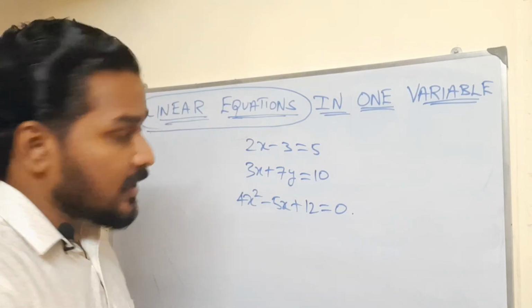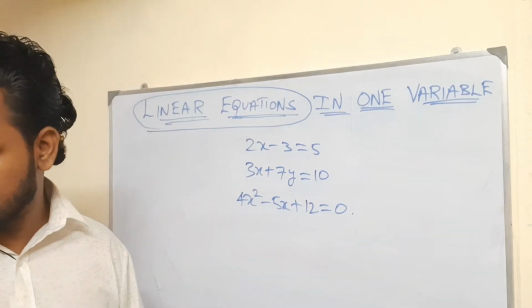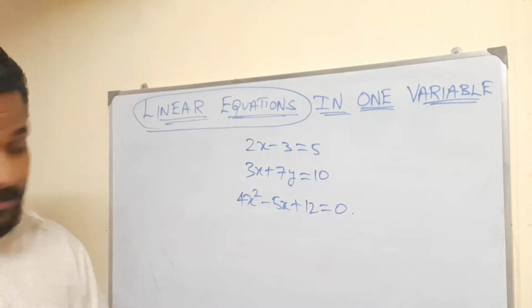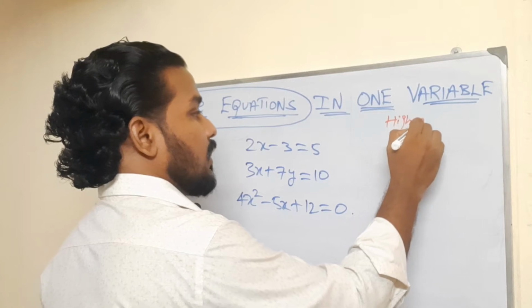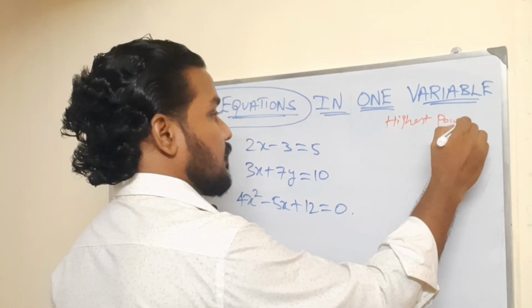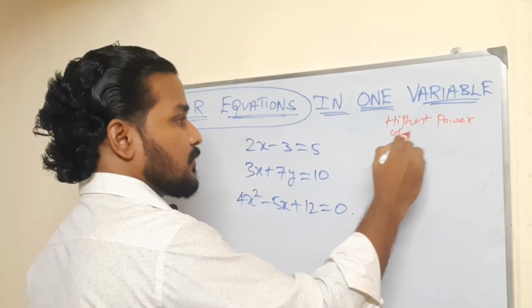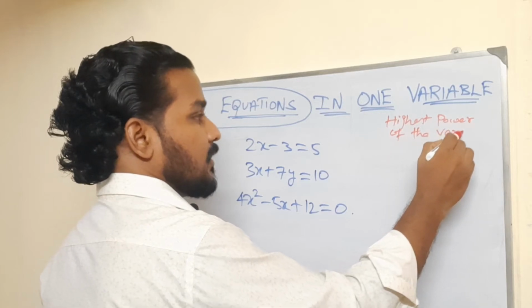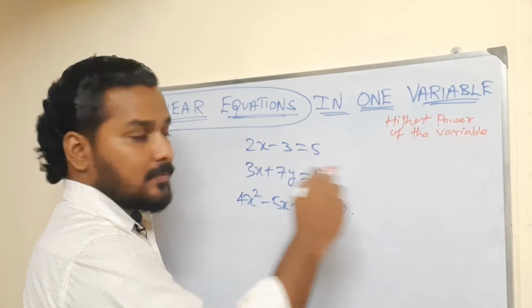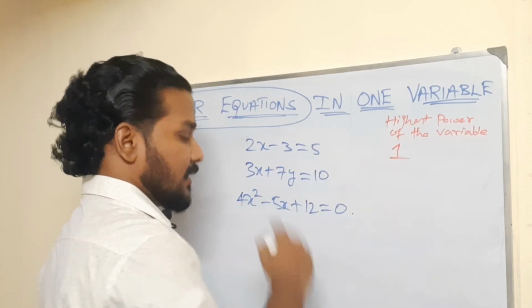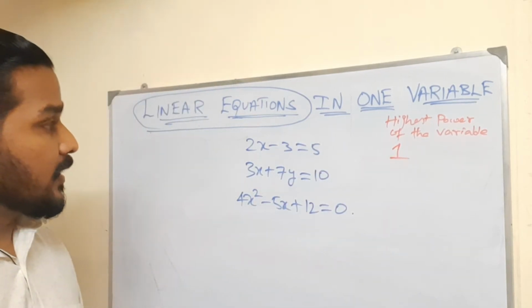Dear students, here what is the highest power of the variable in the first equation? We have only one variable, so we can say 1. Okay, next one.